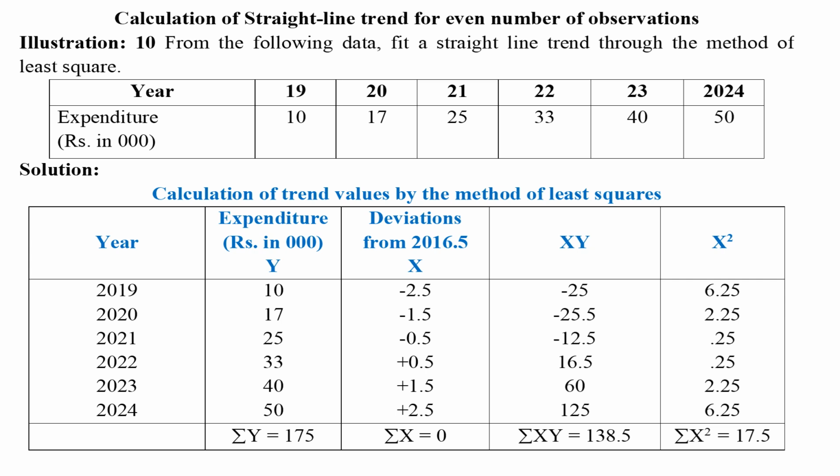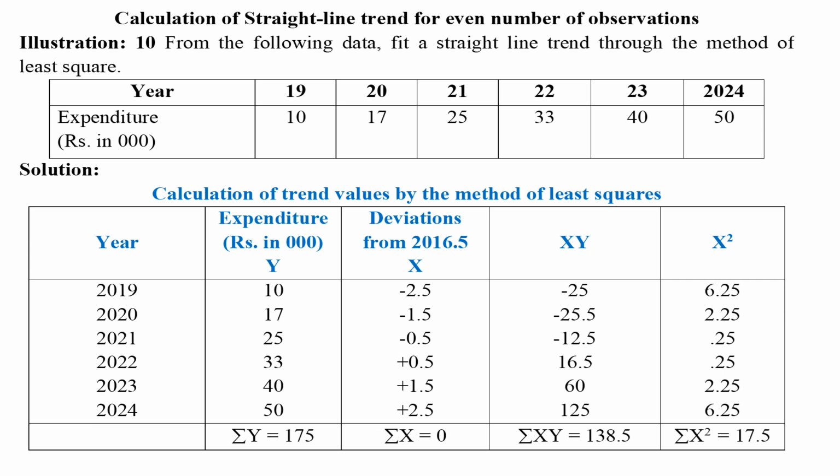In illustration 10, it is required to fit a straight line trend through the method of least squares. A 5 column table should be prepared. In the first 2 columns, the values given in the illustration should be written. In the third column, deviation from 2021 and 2022 should be calculated. The value for 2021 is minus 0.5. Hence, before that 2 minus values, that is minus 1.5 and minus 2.5, and 3 positive values after 2021, that is 0.5, 1.5, 2.5. This is due to the 1 year difference between 2 years.